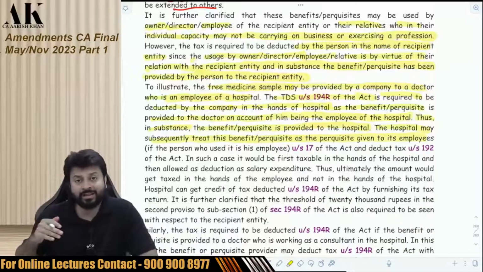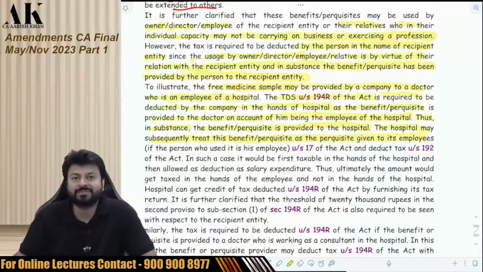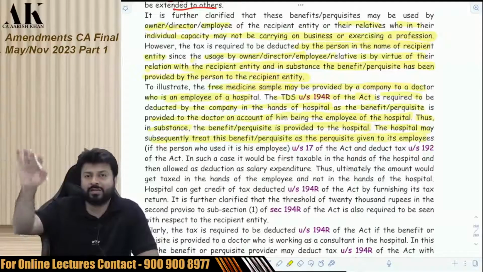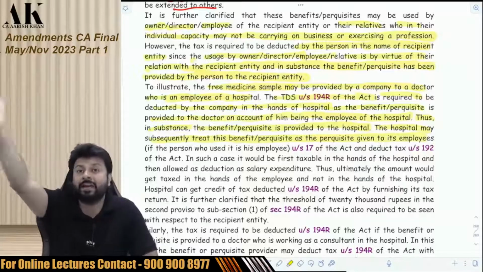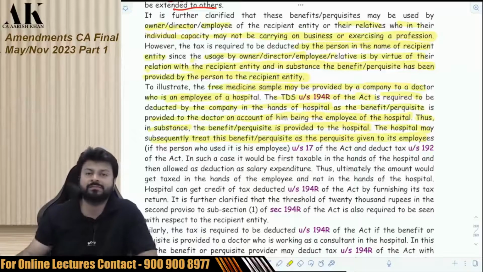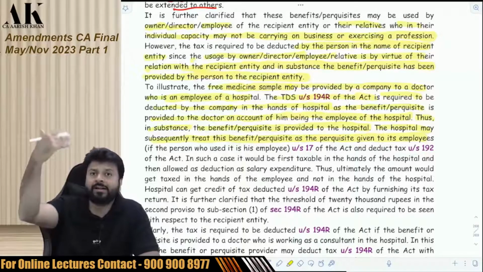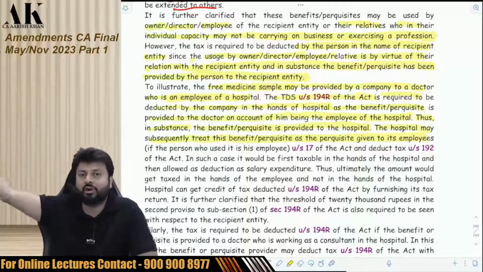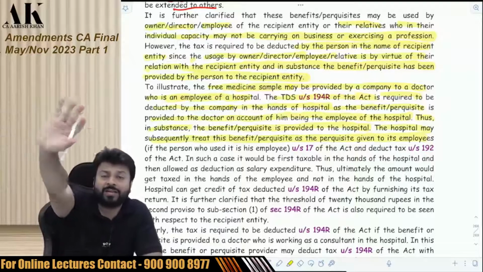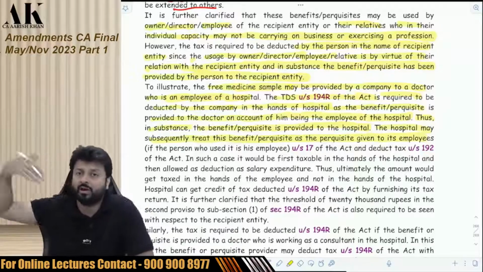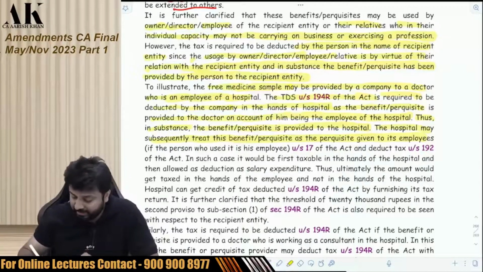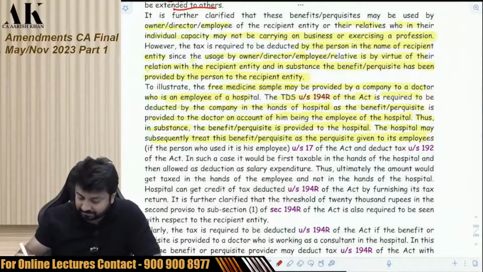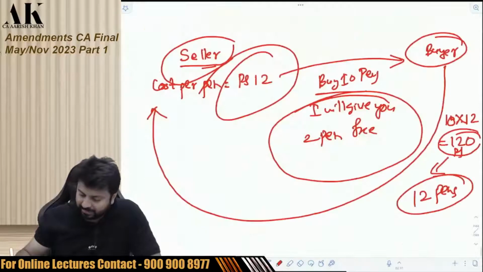Now, again, another new angle. I am giving the benefit to the hospital, and then the hospital can treat that they have given that benefit to what? Doctors. So I will deduct TDS in the name of the hospital and the hospital will deduct TDS of the doctor, because the doctor is an employee and the hospital is giving those medicines to the doctor on behalf of me. Listen carefully. Very, very important. I am a pharma company.